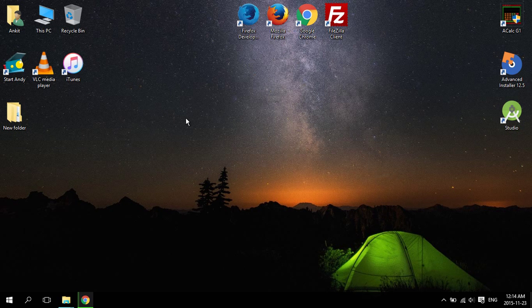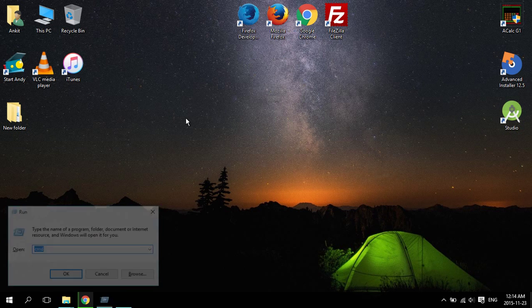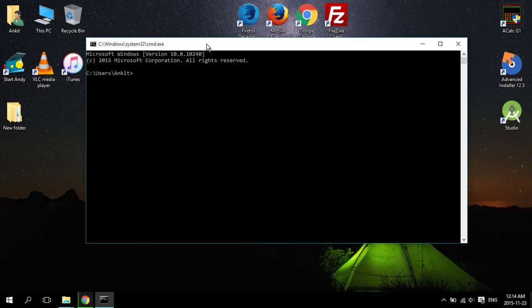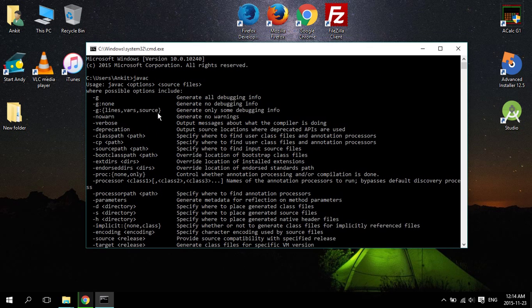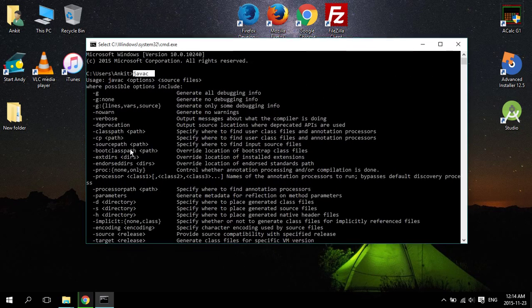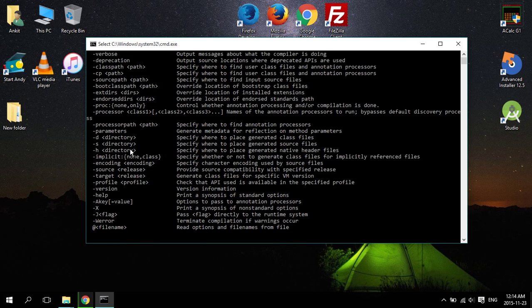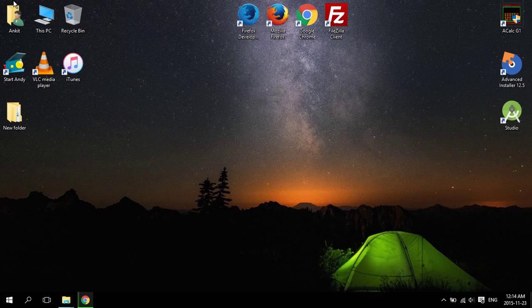So now press Windows and R and type cmd. That will open up the command prompt, and type JAVAC. So in your case, while you type JAVAC, it might not show you all these things. So it is because we haven't configured Java compiler path. So to do so,